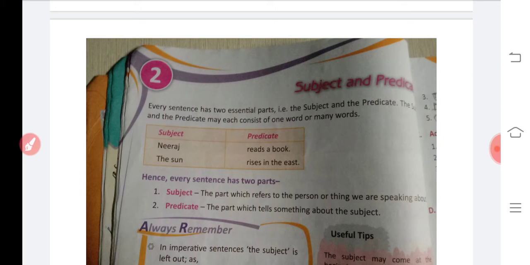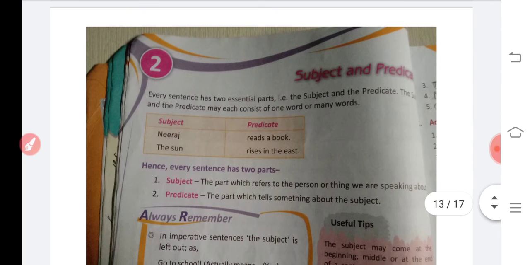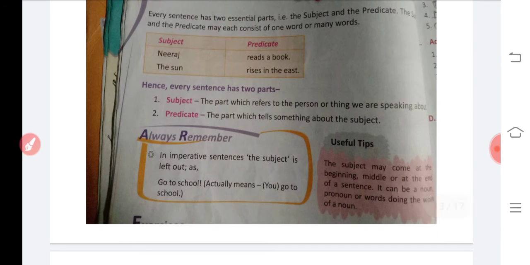Whom we speak about, that is called the subject. It may be a name, a building or some natural thing, whatever stands in the place of the noun, that is called the subject. And what is told about the subject is called the predicate. So a sentence has two parts: one is a subject, another one is a predicate.